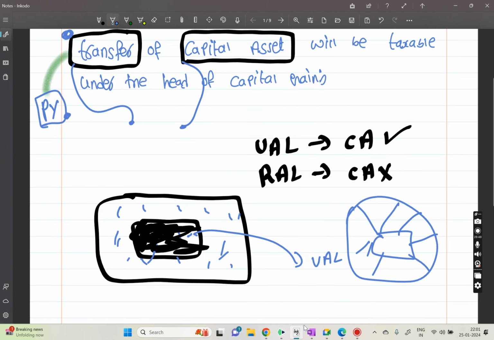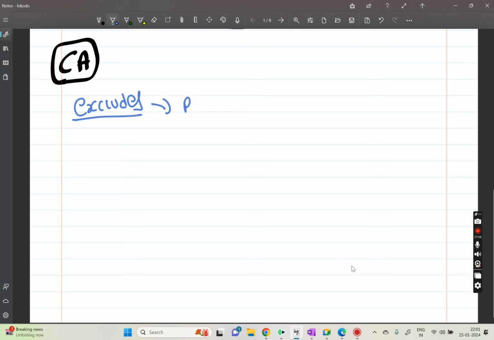Yes, sir. So far we have discussed what is capital asset: property of any kind, and securities held by foreign institutional investors, and ULIP we did not discuss, we'll discuss later. Now what is excluded from the capital asset? What is not a capital asset? Rural agriculture land, and what else?